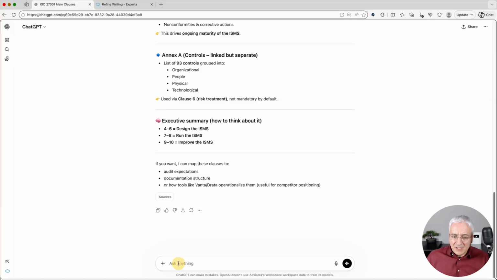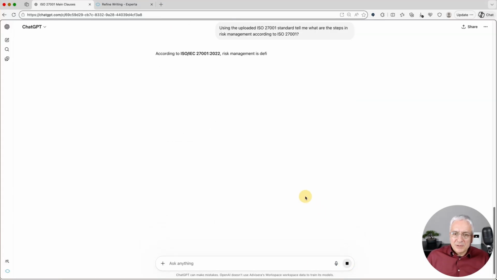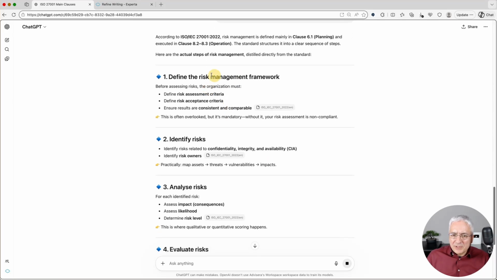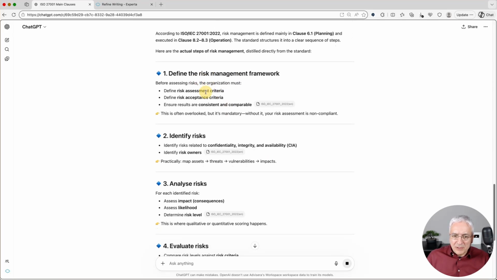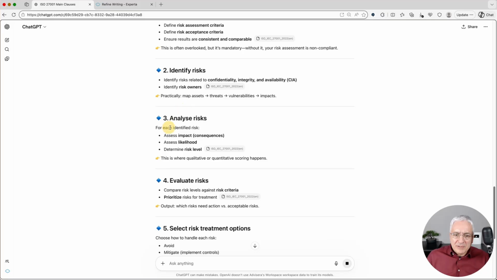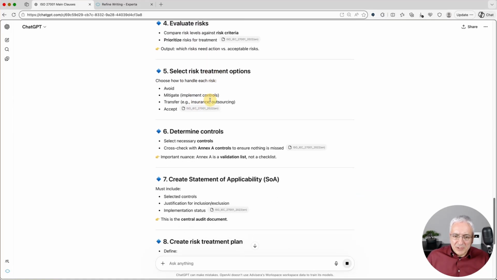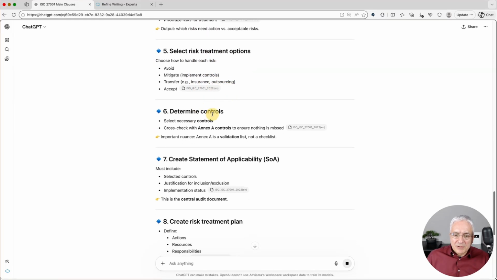Now let's ask some more difficult questions. So using the uploaded 27001 standard, tell me what are the steps in the risk management according to ISO 27001. Let's see if it is going to be better than without the standard. So first define the risk management framework, in other words, the methodology. This is correct. Identifying risks, analyzing risk, evaluating risks. This is correct. Selecting risk treatment options. This is correct. Determining controls.